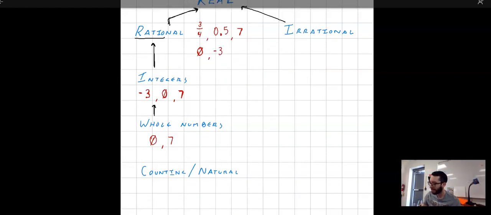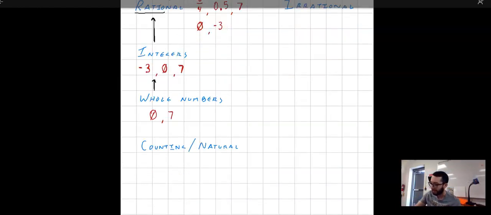And then the most specific, you may see two different names, and that is counting or natural numbers. So think of counting. When you start counting, you go 1, 2, 3, 4, 5. You do not include 0. So counting numbers is just positive whole numbers, like natural numbers. When things exist in nature, right, you see 1 tree over there. You see 7 stray cats. 5 cars, whatever it is. You don't see 0 of something. If you see 0 of something, it doesn't exist.